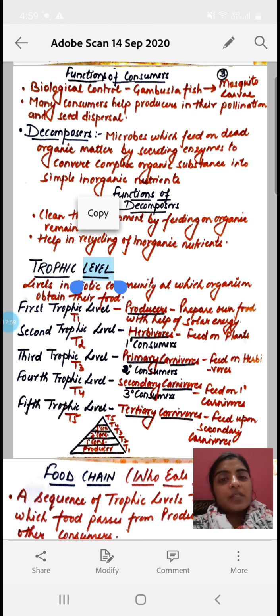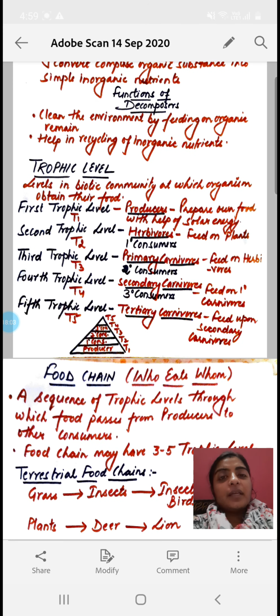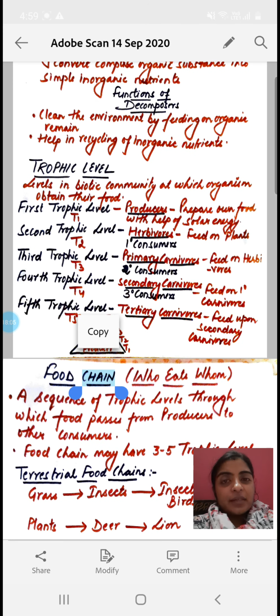So if we have to discuss the functions of decomposers, they clean the environment by feeding on the dead organisms, and they help in recycling of the inorganic nutrients. Okay, तो ये बायोजियोकेमिकल साइकिल्स का पार्ट है डीकम्पोजर्स. ये वहाँ पर उन बायोजियोकेमिकल साइकिल्स को कंप्लीट करने में भी हेल्प करता है.